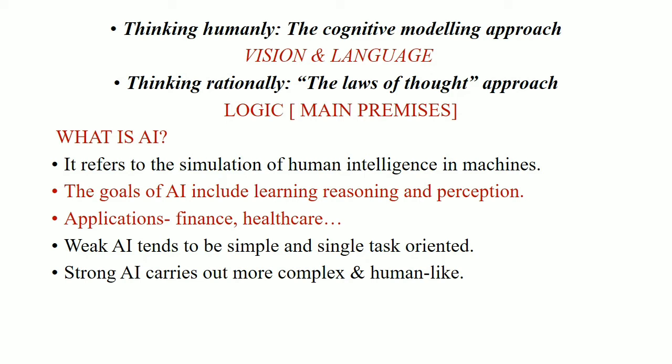Weak AI tends to be simple and single-task oriented, whereas strong AI carries out more complex tasks. That means it is near that of a human, having gained intelligence like a human being, so strong AI is complex and human-like.